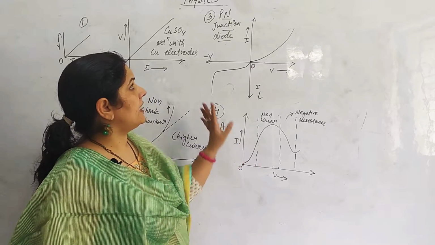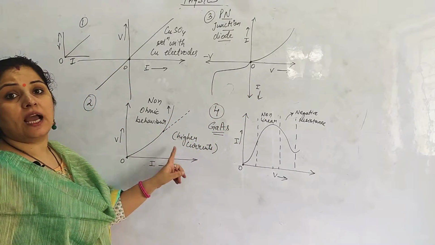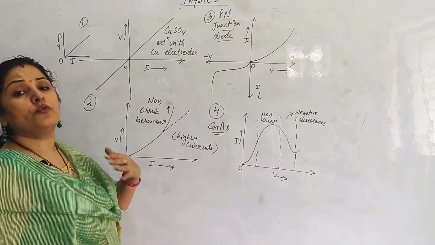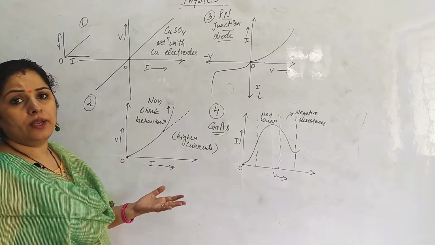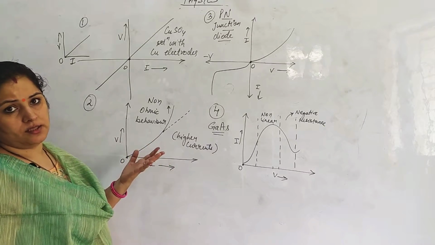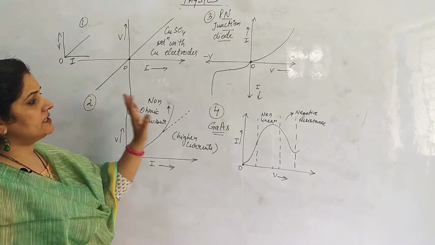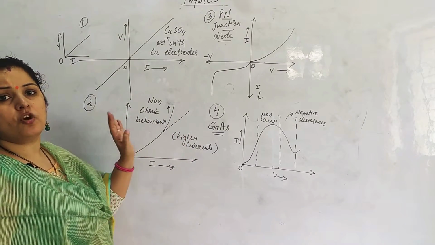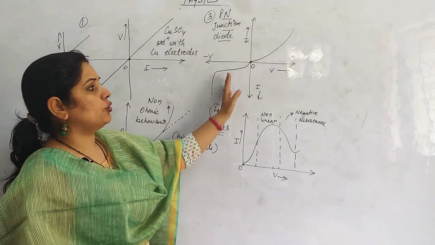So gallium arsenide, PN junction diode and metallic conductors at higher current show the behavior of non-ohmic devices, right? V and I will change, but it will not follow Ohm's law. So all these are the graphical variations of potential versus current for ohmic as well as non-ohmic behavior, right?